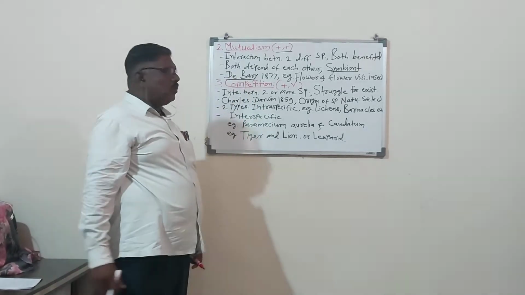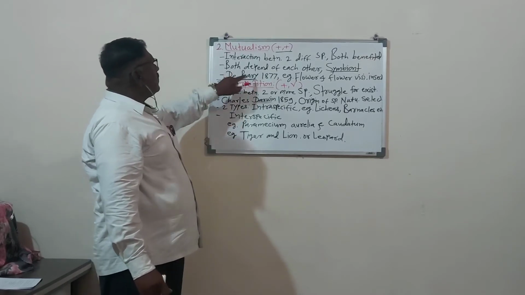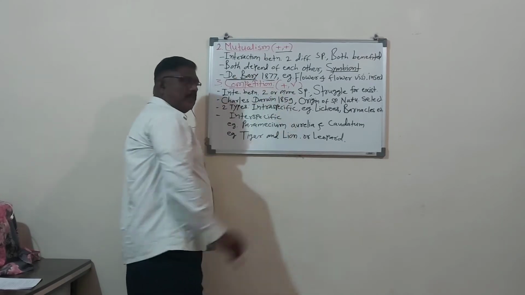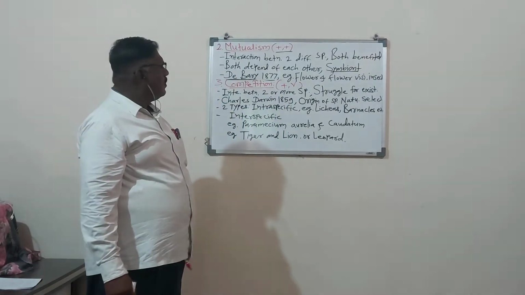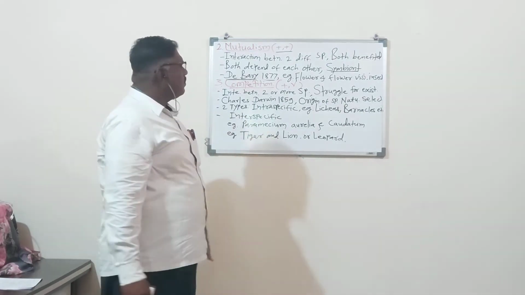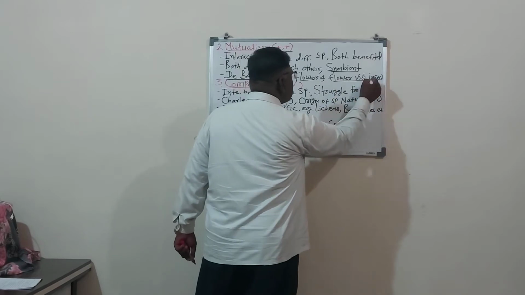D. Barry gave the term mutualism in 1877. Remember, 1877.